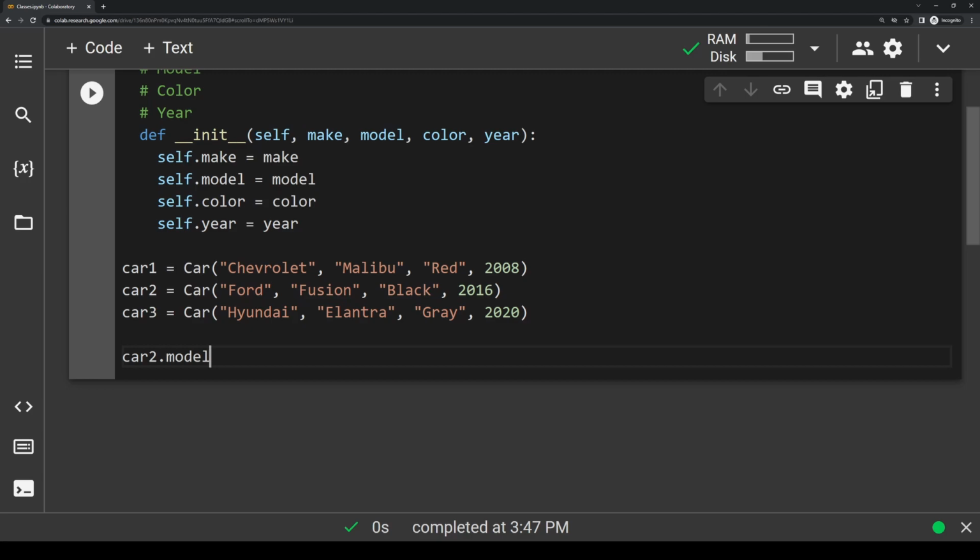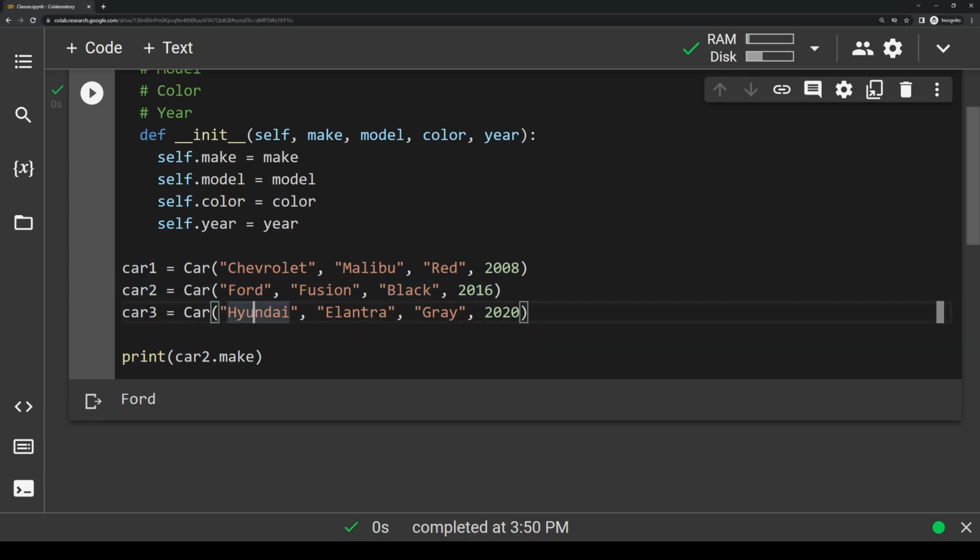So the general syntax is just the object name followed by a period followed by the attribute that you are trying to access. So let's actually wrap this in a print statement here. And let's actually change this back to make here. If we run, we print car2.make, you'll see it prints out Ford. And this makes sense, right? Because when we created our car2 variable here, we passed in Ford as the make argument.